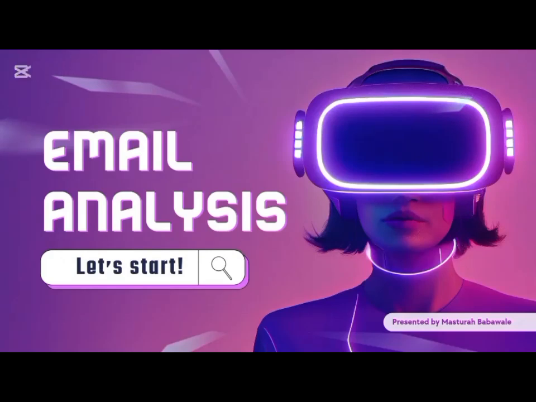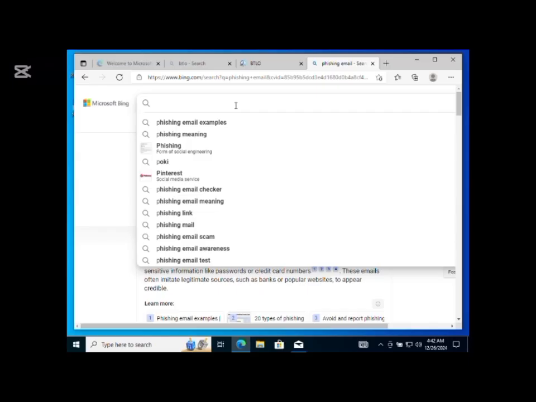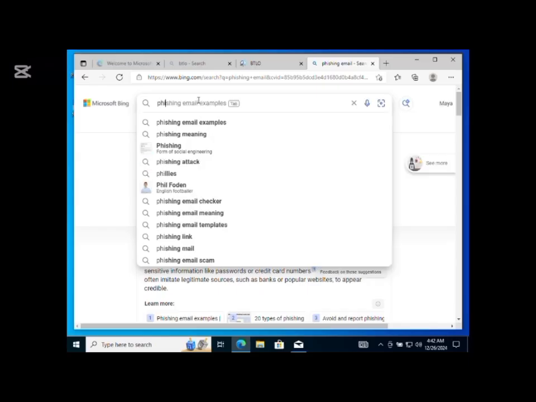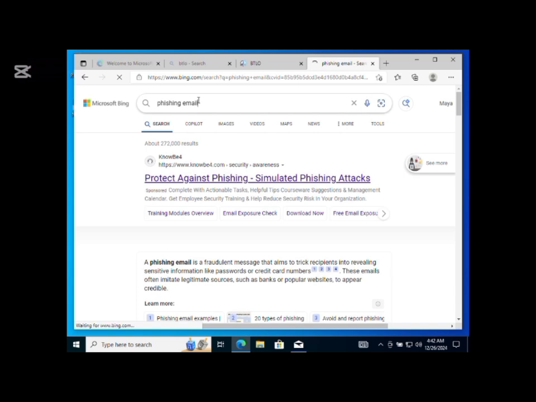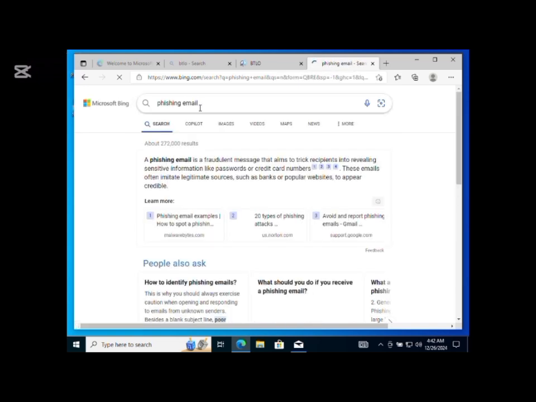We're going to be analyzing an email, and for you to analyze an email, you need to understand what a phishing email is. Phishing emails are fake messages sent by scammers that trick you into sharing your personal information like your password, your credit card numbers, or your bank details. These emails often look like they're from trusted companies like banks or popular websites, and they include links or attachments that are designed to steal your information or infect your device with malware. So that is what a phishing email is.